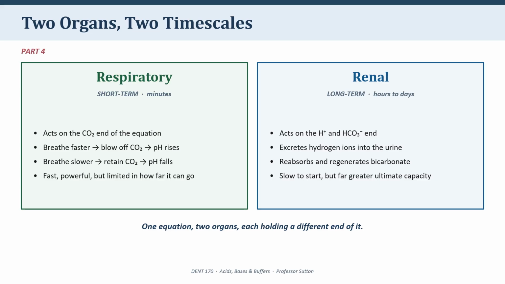One more caution. It's a favorite exam trap. What these two systems do is called compensation. Compensation moves pH back toward normal. It does not remove whatever caused the problem, and it usually does not return pH the whole way back to 7.4. If you ever see a compensated value sitting perfectly at 7.4, overshooting past it on the other side, something else is going on. Compensation mitigates, it does not correct.